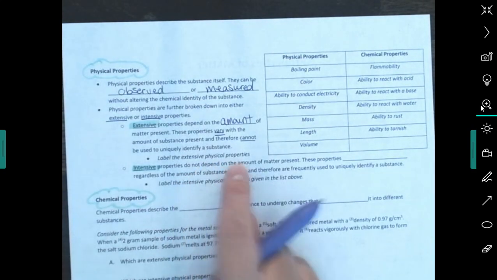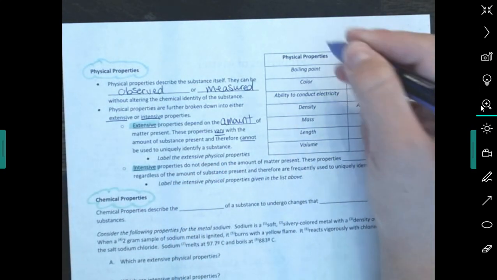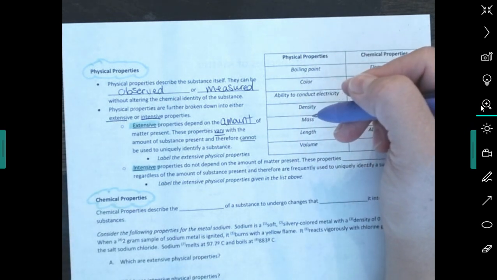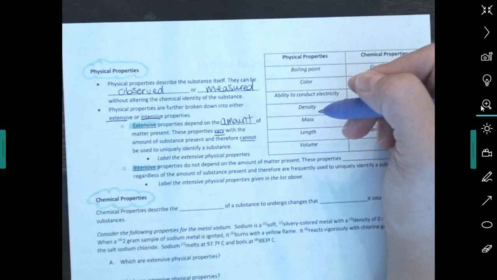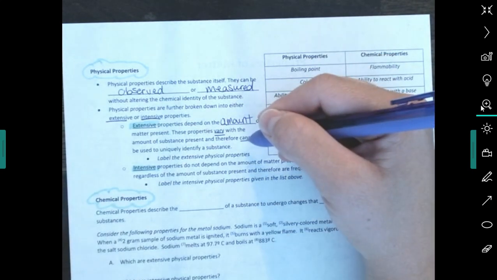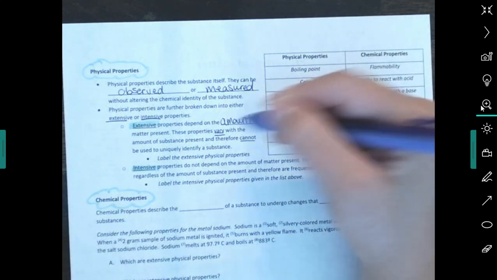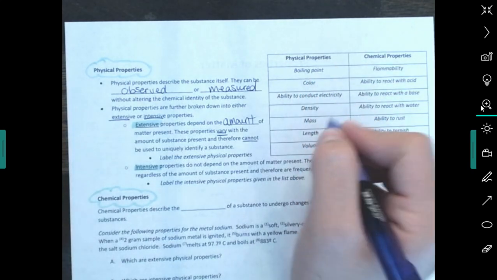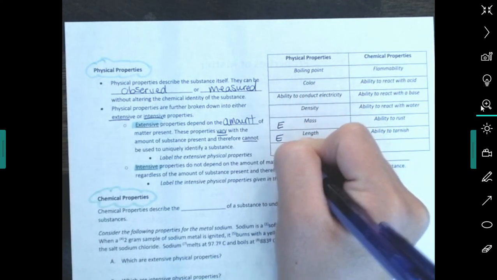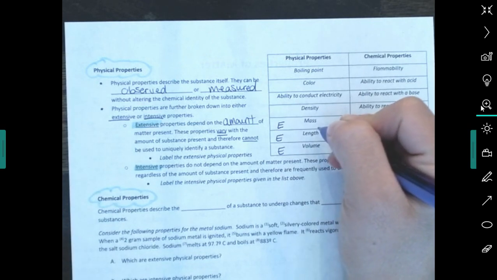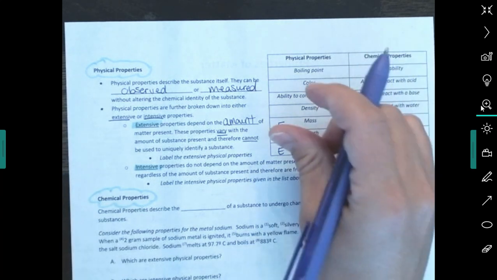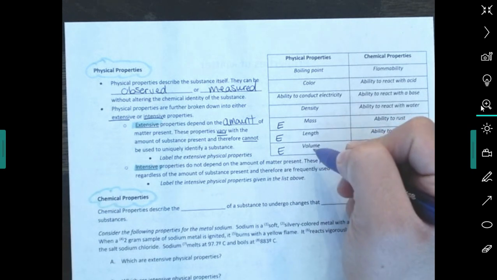Okay, so we're going to label which of these physical properties are considered extensive. Sorry, I said that backwards. It depends on the amount. So extensive properties, if you have a lot of it or a little of it, it will change. These ones are your extensive properties: mass, length, and volume. If you have a lot of, say, copper versus a small sample of copper, its mass is going to be different, its length is going to be different, its volume is going to be different.